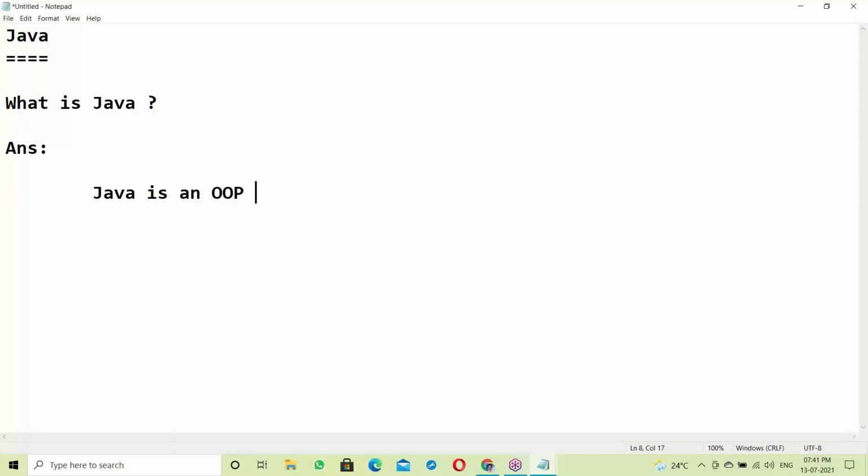OOP stands for object-oriented programming. So what is Java? It's an object-oriented programming language.